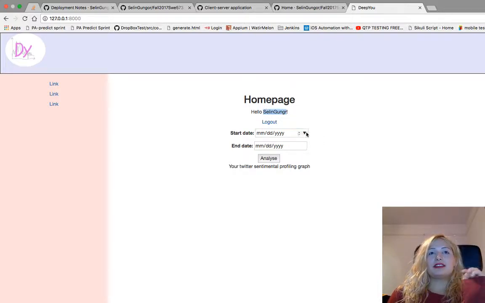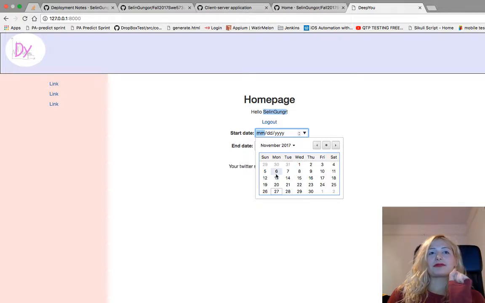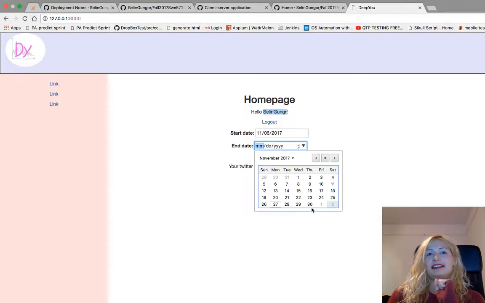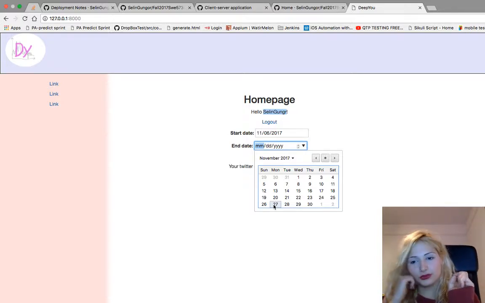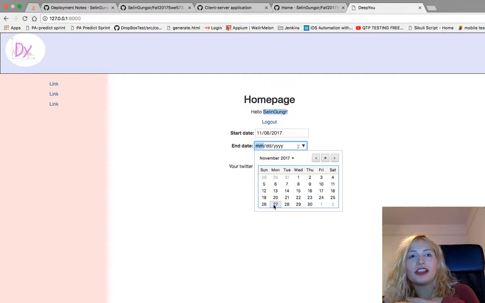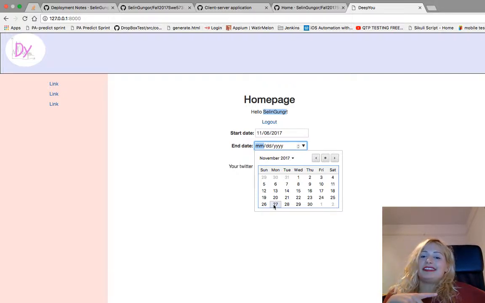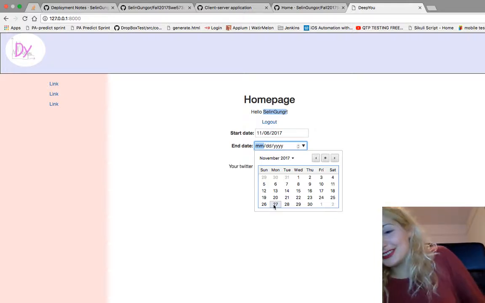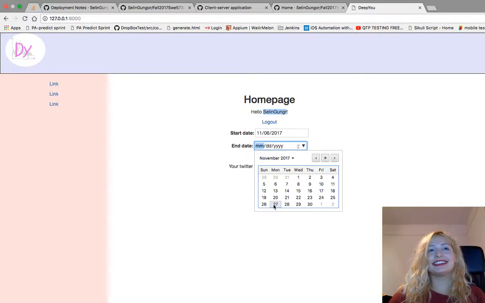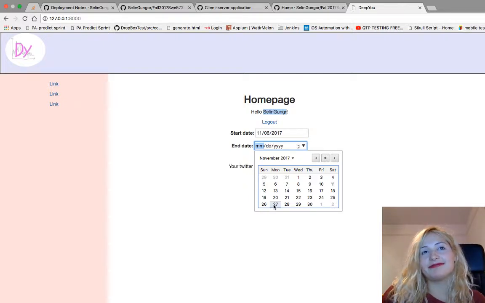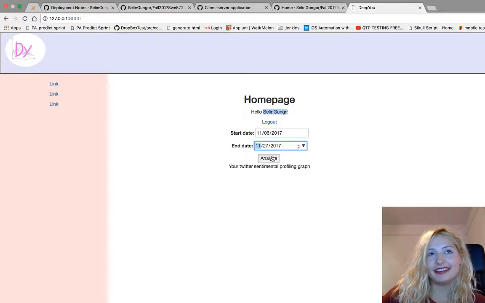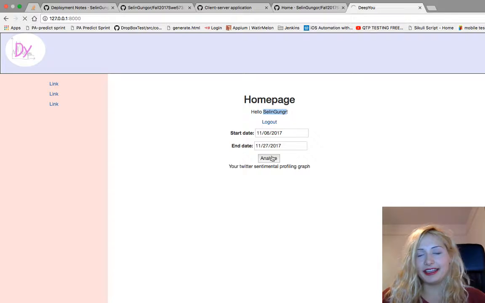Then you select your start date and end date. This is a calendar look. Actually, I did a little investigation about what is the best way for the user interface to allow the user to select dates. The calendar look is the best one, because the user can see everything clearly. Let's select it and click the Analyze button.